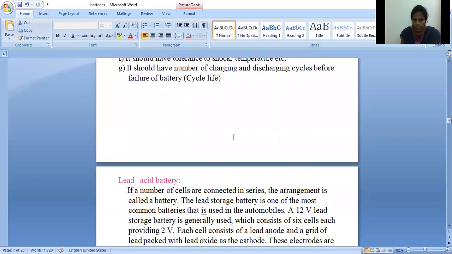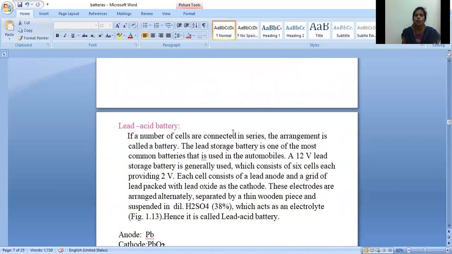So now let us see the lead acid battery. It is also called the acid storage battery. If a number of cells are connected in series, the arrangement is called a battery. I said this already. Yes, a battery contains various cells in series. The lead storage battery is one of the most common batteries used in automobiles. A 12 volt lead storage battery is generally used, which consists of 6 cells each providing 2 volts.